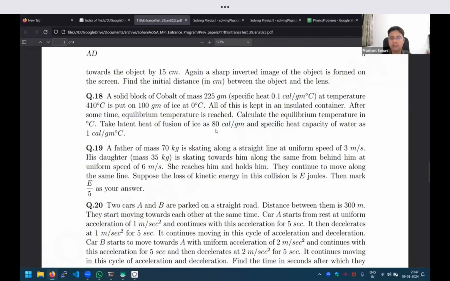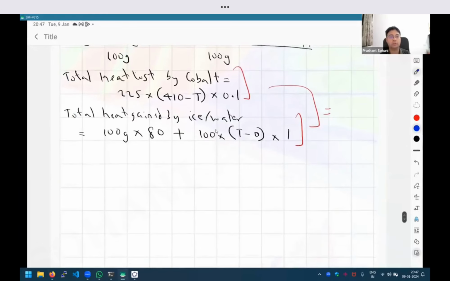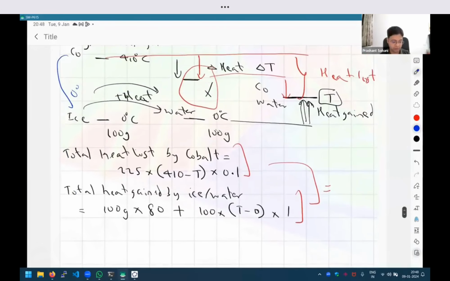But what you are saying is correct, that in a general question we have to take all those things into account. In fact, you should expect that level of question in the actual JEE paper. But because we are not testing that difficult a question, we will not typically have that. But what you're saying is perfectly correct, that we are not sure. We are making an assumption over here.